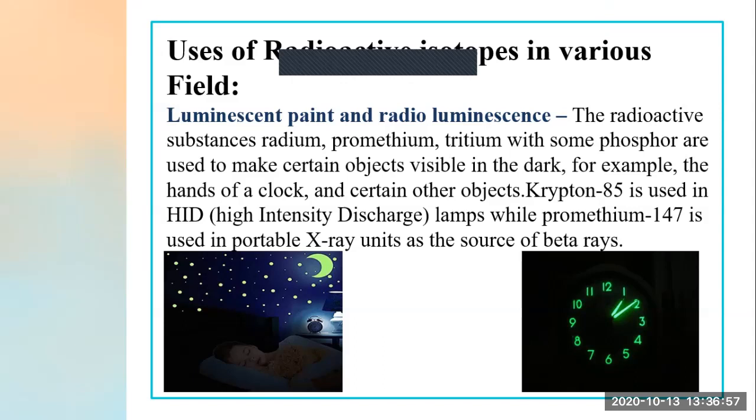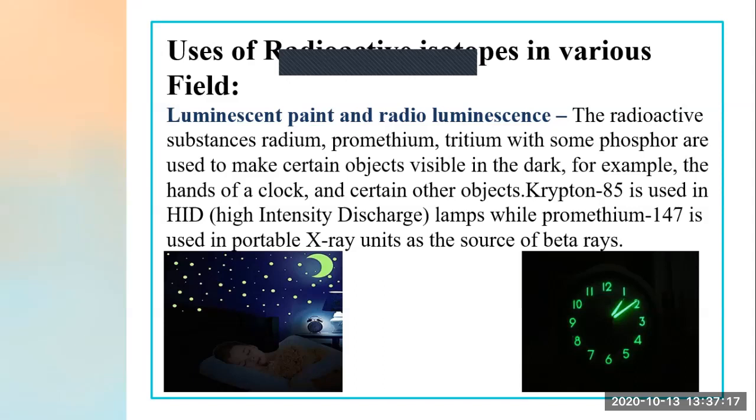So these radioactive things are also used in day-to-day life, where we need radiance, where we need luminescence. In the night time, when we want to see objects easily, these radioactive substances are used.